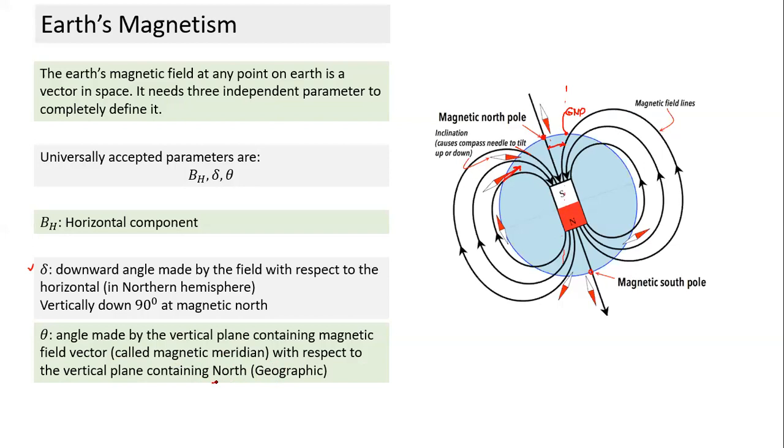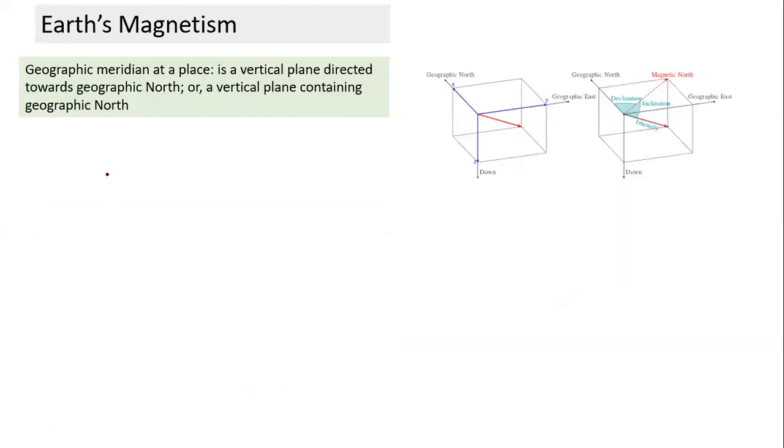What is the geographic meridian? We are talking about vertical planes. How many vertical planes are possible? Infinite vertical planes. The vertical plane which contains the north direction, or the vertical plane directed towards north and south, is called the geographic meridian. So the geographic meridian at a place is a vertical plane containing geographic north.